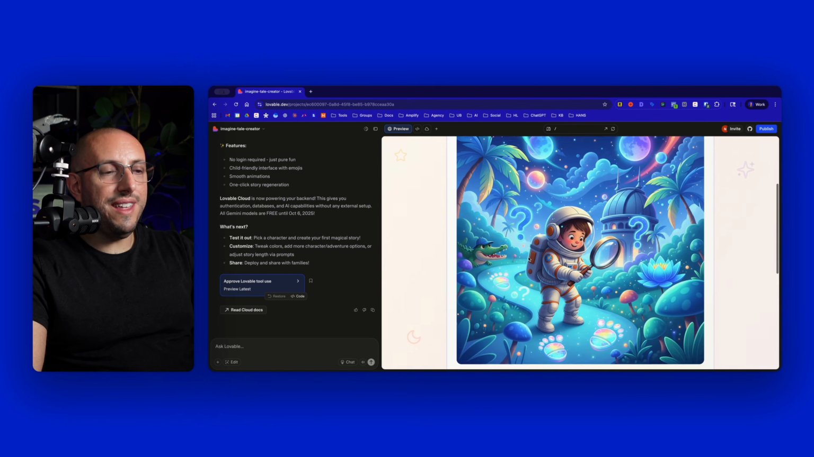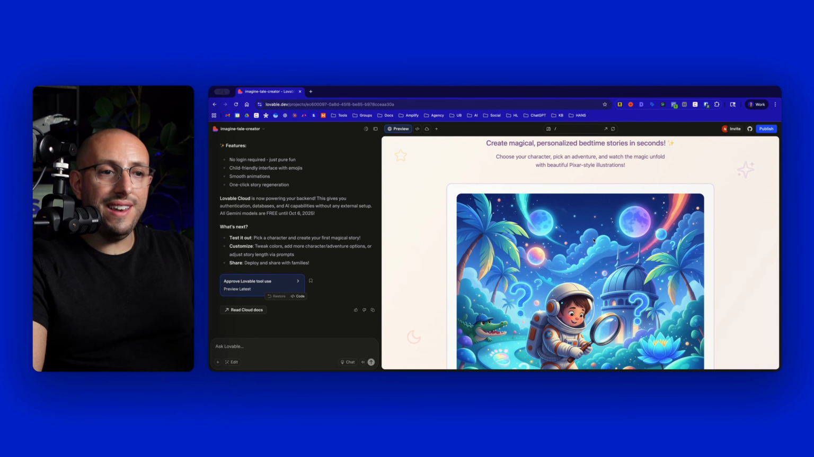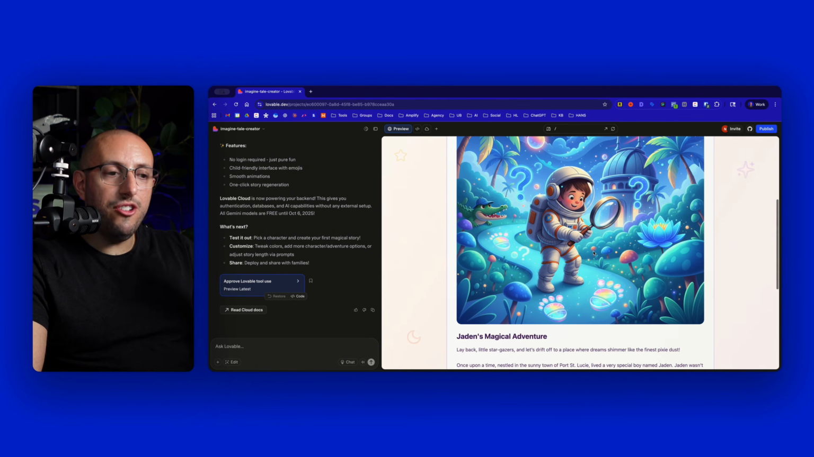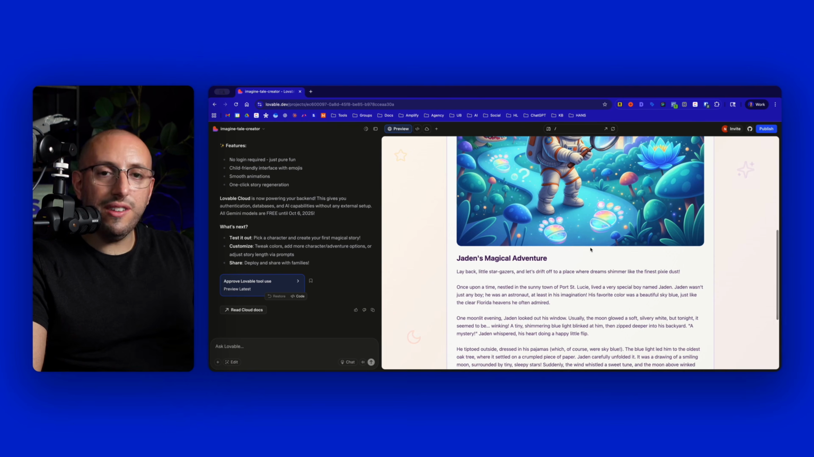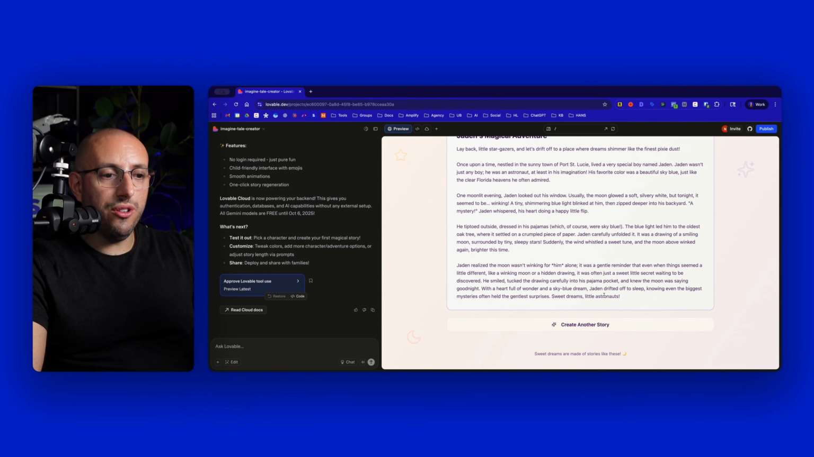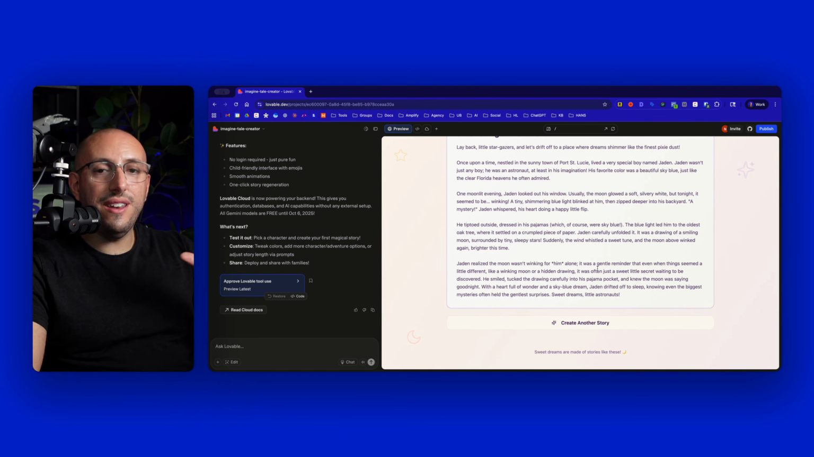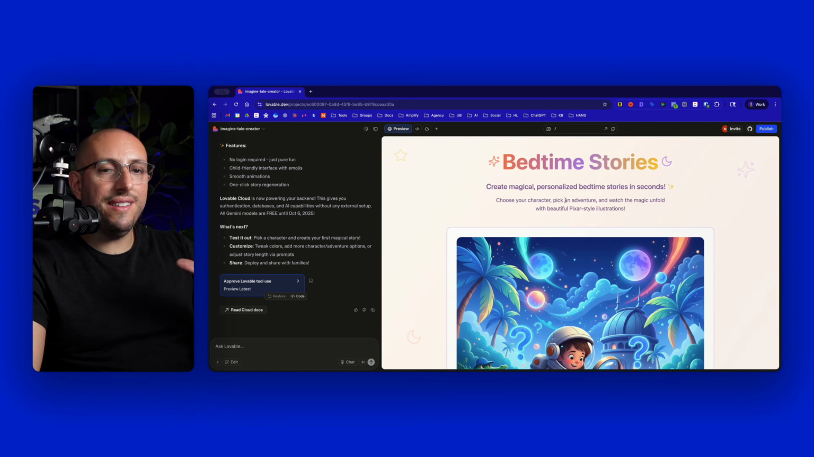I'll let you read the whole story, but this is incredible. So not only did it get the overall design down, I wanted something that was Pixar-esque, but it generates the image, it personalizes the story just like I wanted it to, it creates a short story, and as you can see, you can go in and you can prompt this to continue iterating. It doesn't have to stop here.